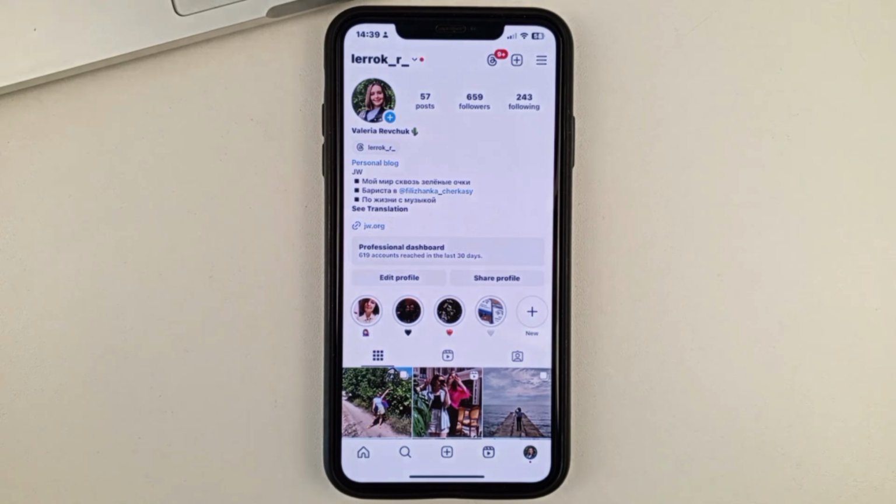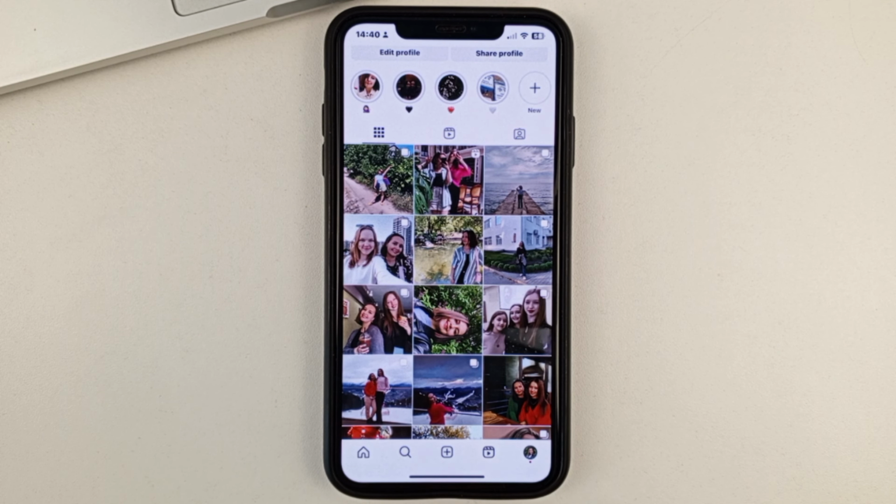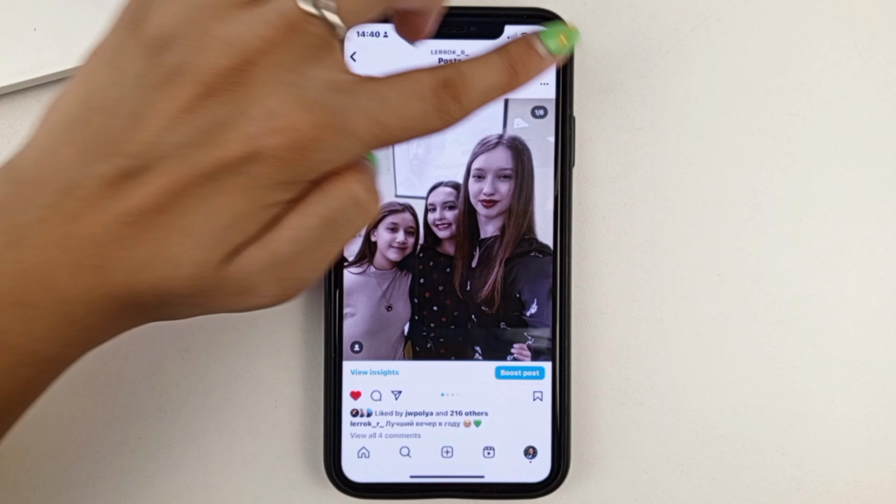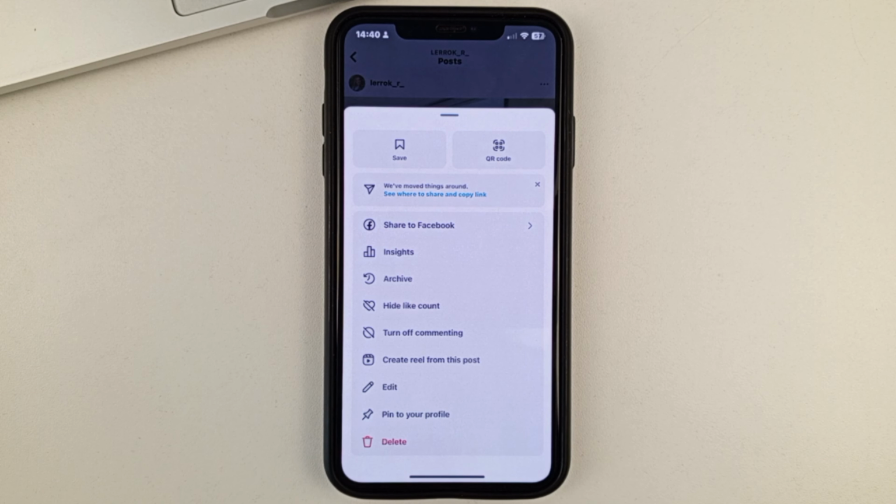So, if you want to see who shared any of your posts on Instagram, then you're gonna have to find that post and then click on the three dots above it. And let me tell you right away, friends, that unfortunately, with the latest updates to the Instagram app, this feature has become impossible. Before you could see who shared your post, now there is no such possibility. The only thing you can do is select Statistics.